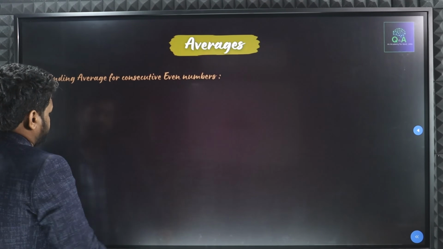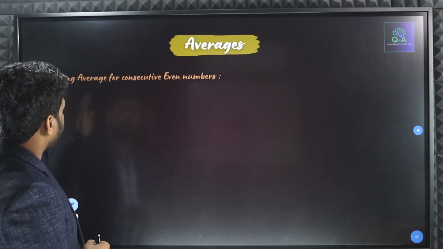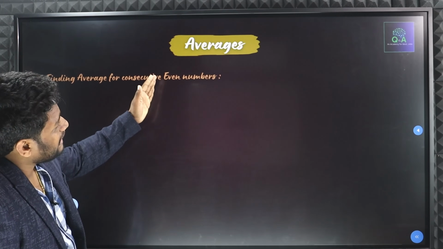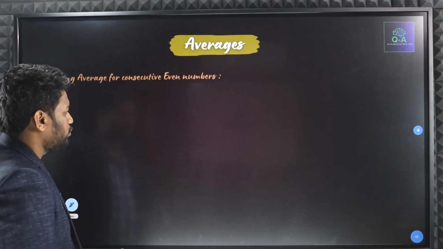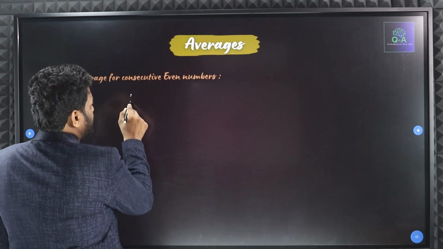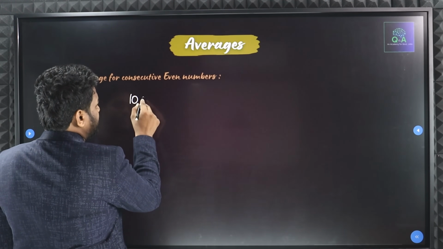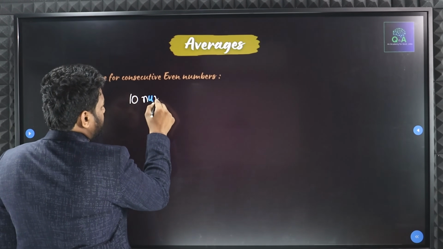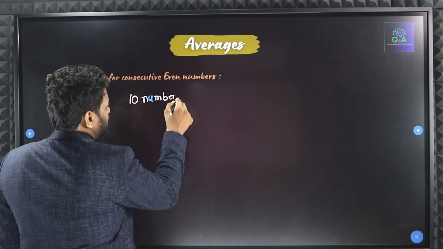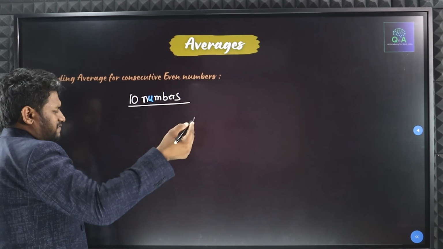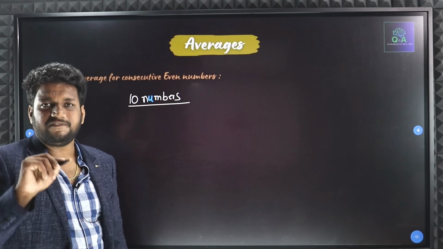Okay. Now, if I move into finding average for consecutive even numbers, if I have to find consecutive even numbers for 10 numbers. For 10 numbers, I have to find the average. How I can find this? For 10 numbers, if I am taking, what is my first number?